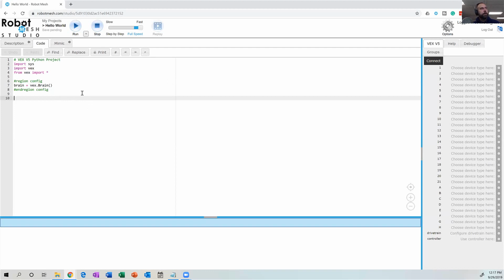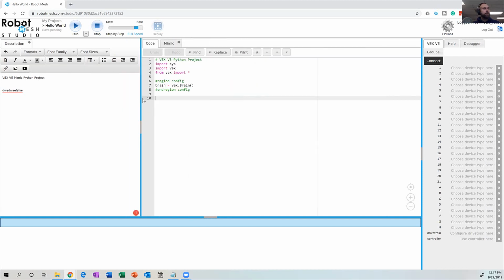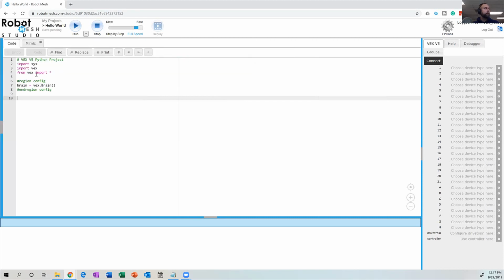Okay, so here we are in Robot Mesh Studio. The editor is divided into a couple of different windows. We have here on the left a description pane. We might think of this as being like your engineering notebook. You can just make notes, put pictures, type stuff in, so you might have your student document their design in here. The windows themselves can be resized. You can see that by taking my left mouse button and dragging it, I can resize these windows. I can also use these little hotspots to maximize and minimize windows.